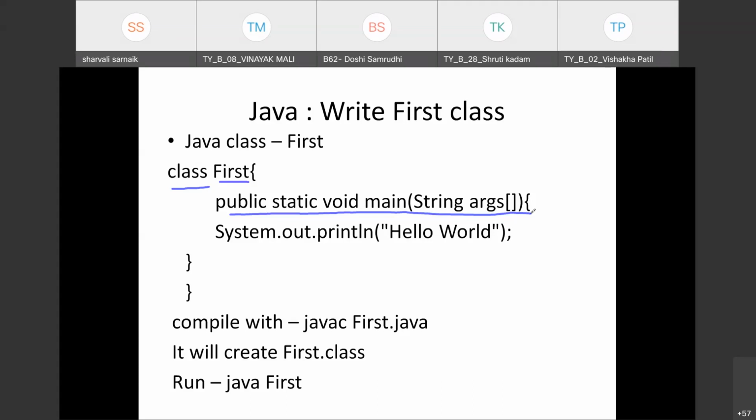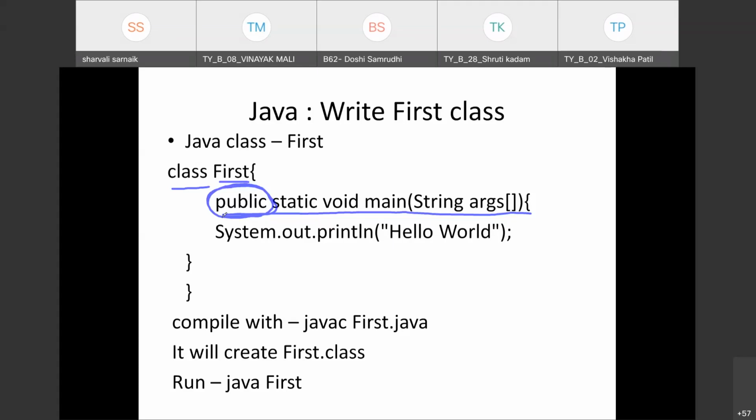Public is an access modifier which represents the visibility of the main method. The main method should be public so that it can be accessed outside the program by the interpreter. If we write public, this means the file can be accessed from outside the program by the interpreter. So we write public. Next word is static.